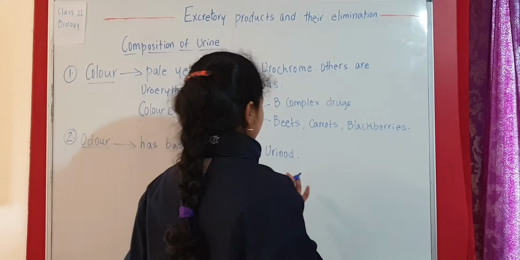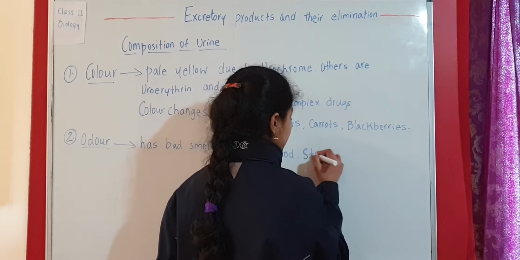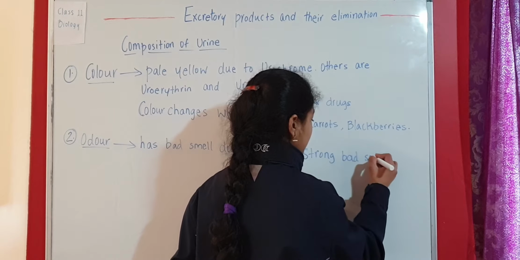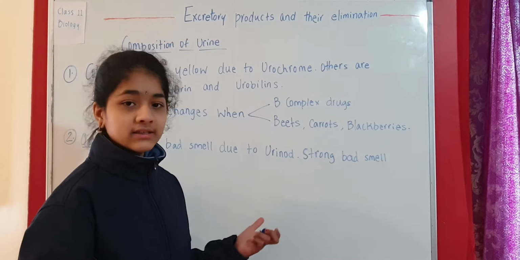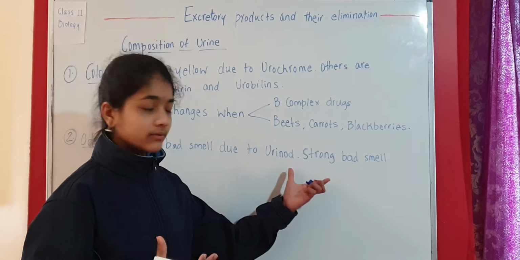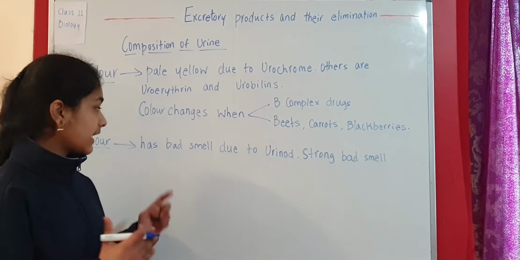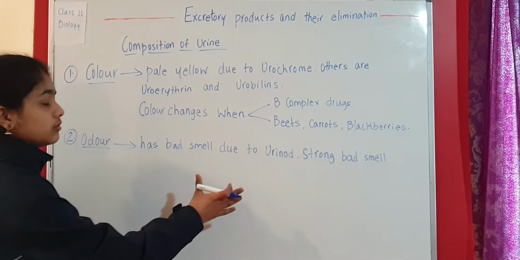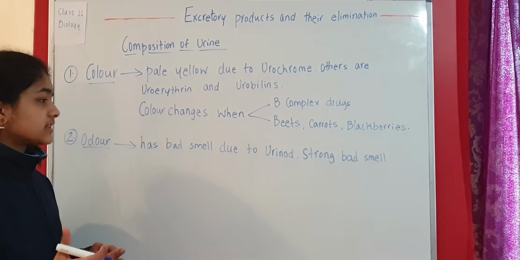Sometimes there is a very strong bad smell. And why sometimes do they have this strong bad smell? After we know that urine has a bad smell due to urinol, later, after some time, the smell turns